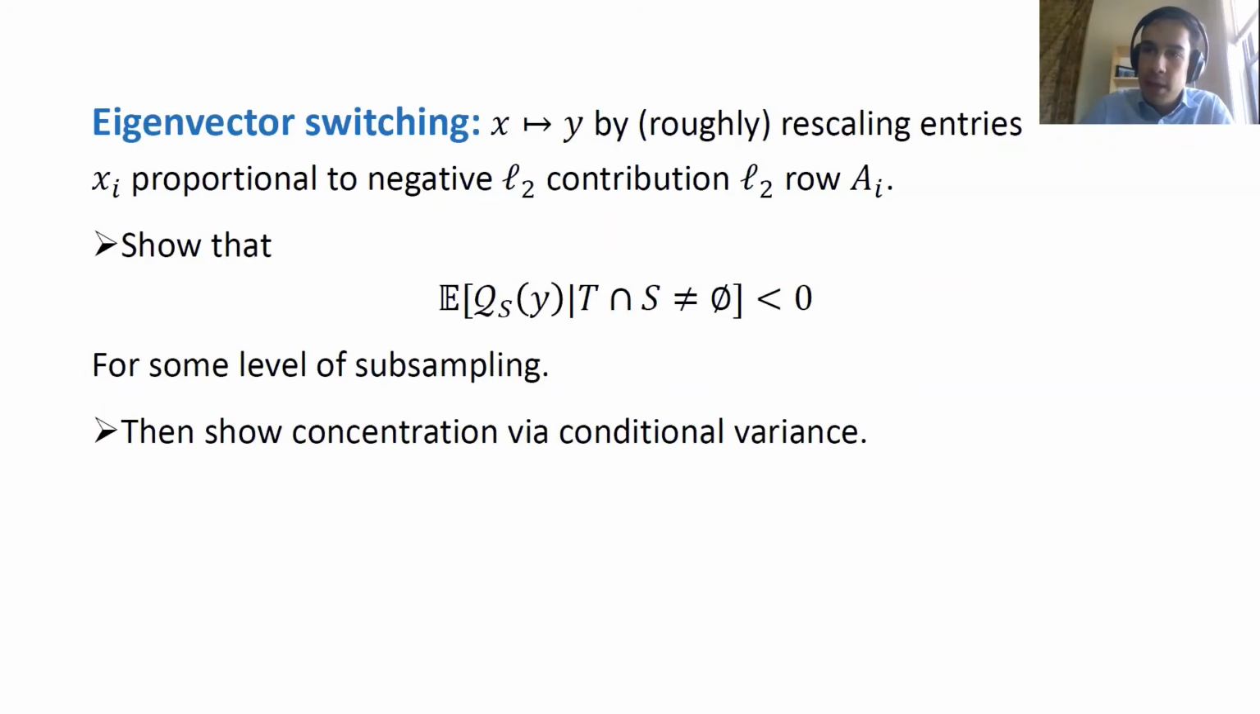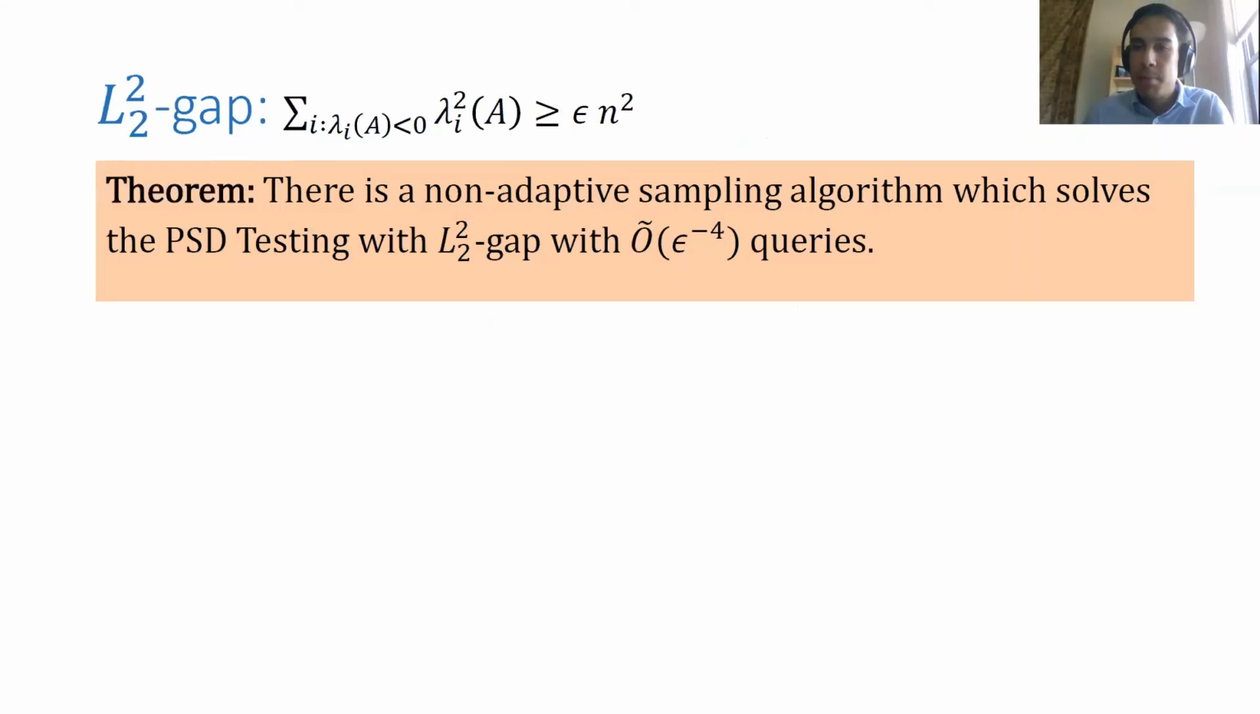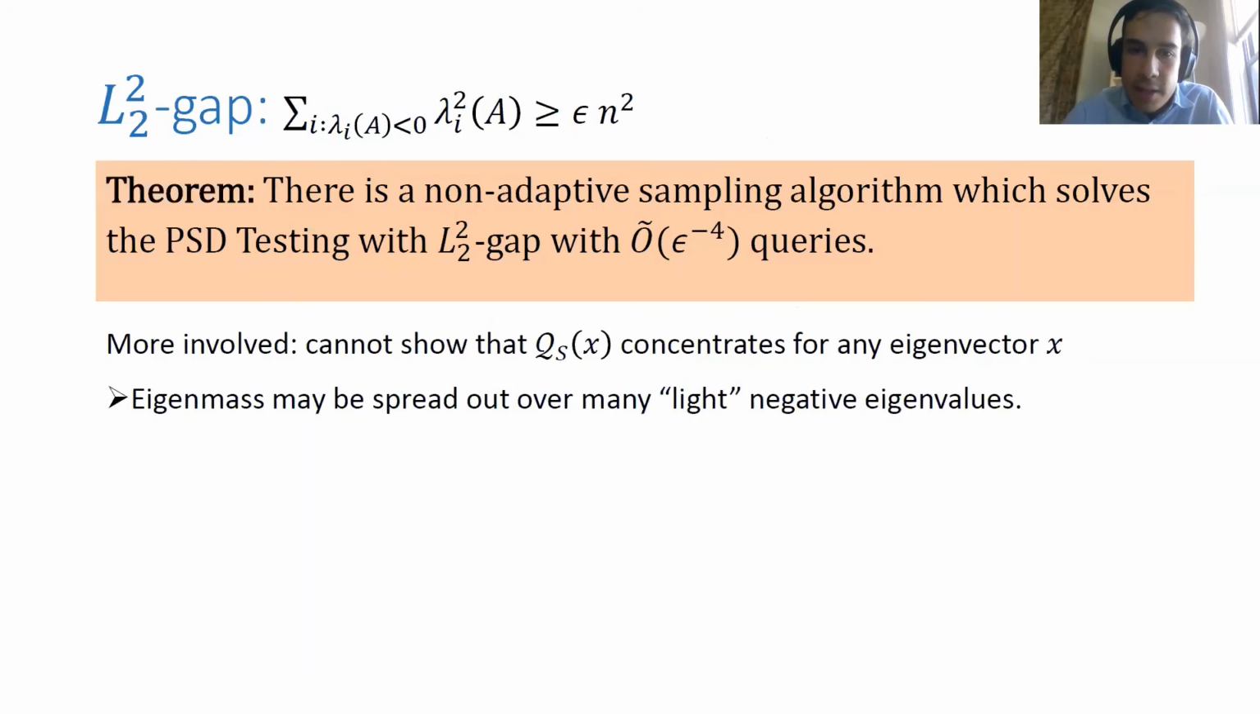Okay, so in the remaining time, I'm going to talk about the L2 gap problem briefly, and then the lower bound. At a very high level, the algorithm for the L2 gap problem is substantially more involved. The reason is that when you have the L2 gap, you're not promised that any one vector will stand out as a very negative eigenvector. So the negative eigenmass of the matrix can be spread out over many very light negative eigenvalues. And in this case, this program of pushing forward the quadratic form by projecting onto a subset of coordinates will never have concentration for any fixed direction x. So we're not going to be able to preserve the negative quadratic form in any one direction.